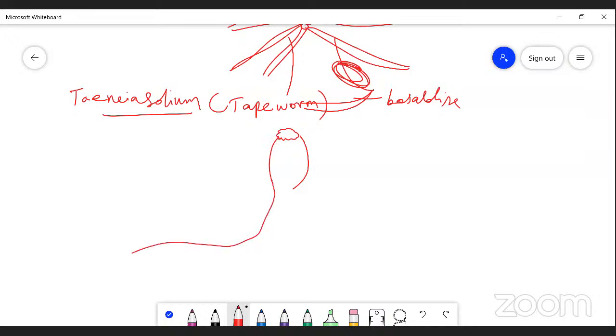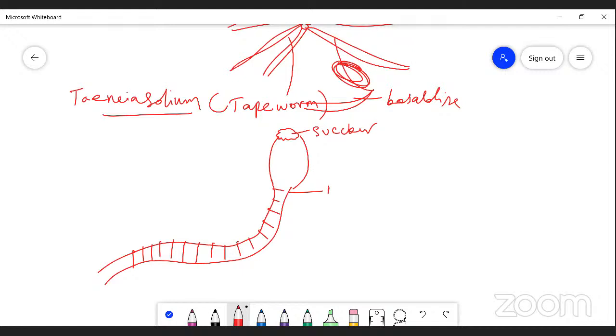The body is divided into numerous segments. It is dorsoventrally flattened, that's why it comes in the category of flatworms. In tapeworms, sucking organs are present. Suckers are present in the anterior segment.